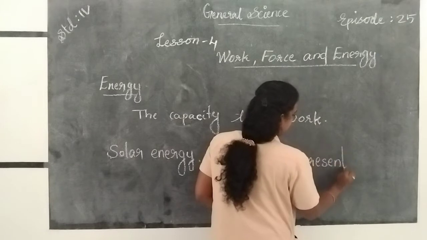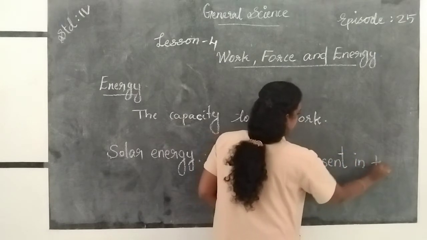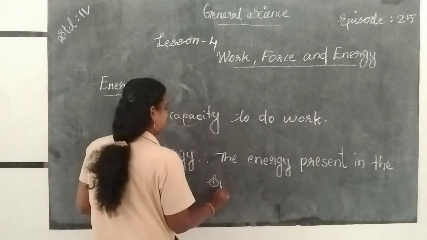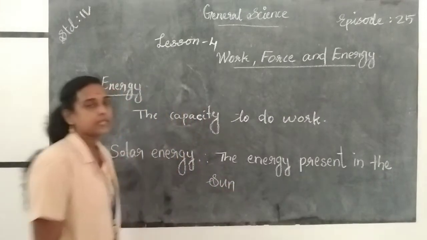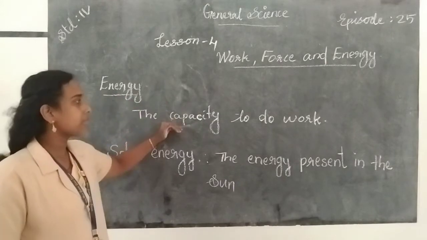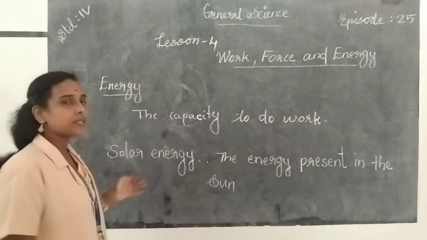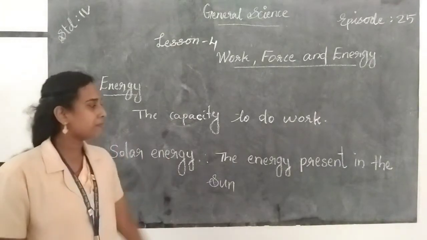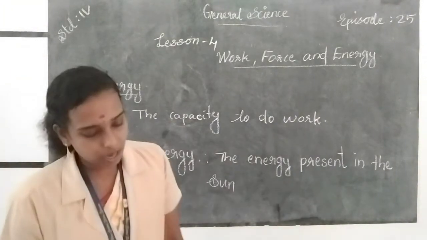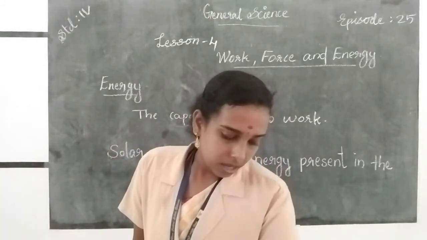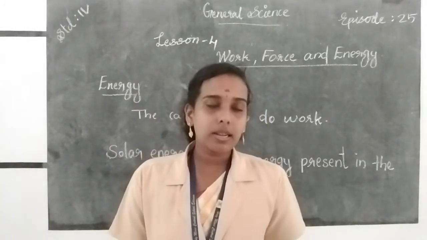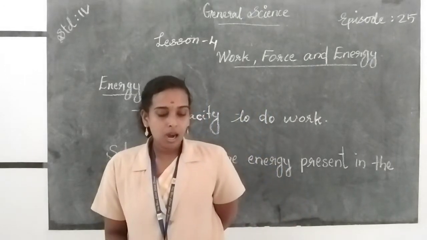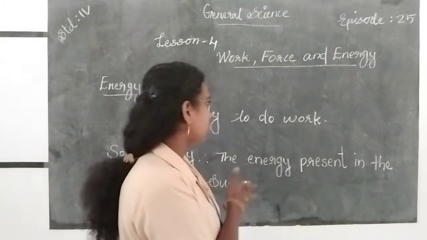Present, P-R-E-S-E-N-T, present in the sun is called solar energy. So energy is the capacity to do work, and the main source of energy is the sun, and the sun's energy is called solar energy. Then we use solar energy to cook food, and we also use solar cookers, solar cells and solar water heaters to use the sun's energy directly.